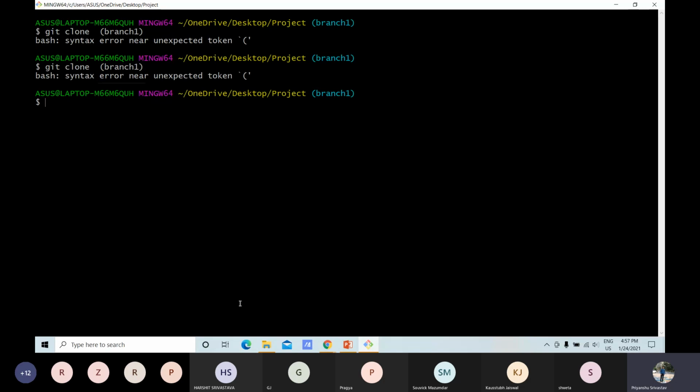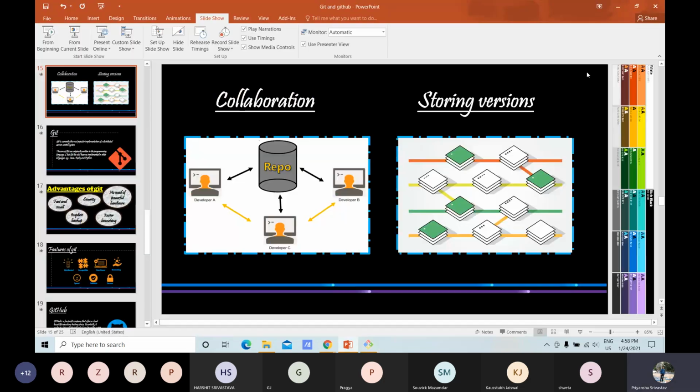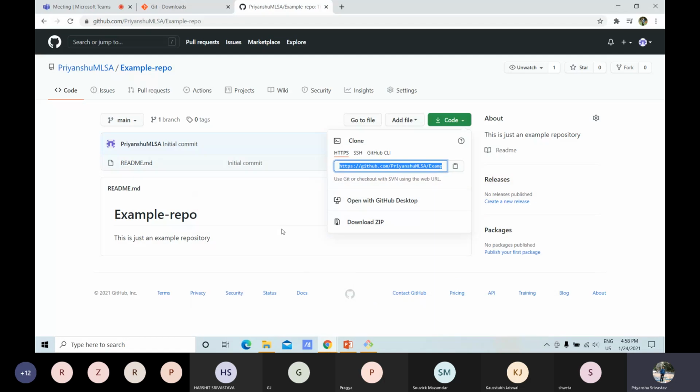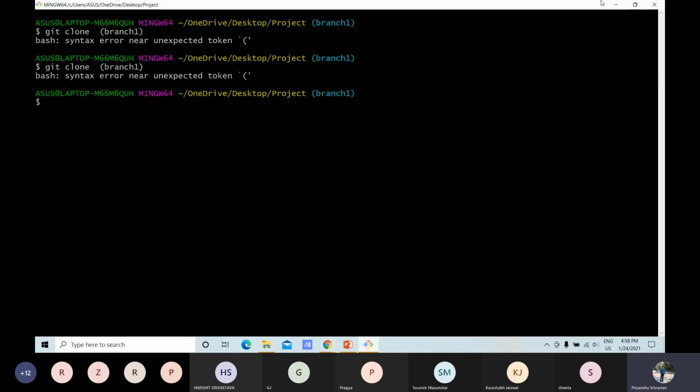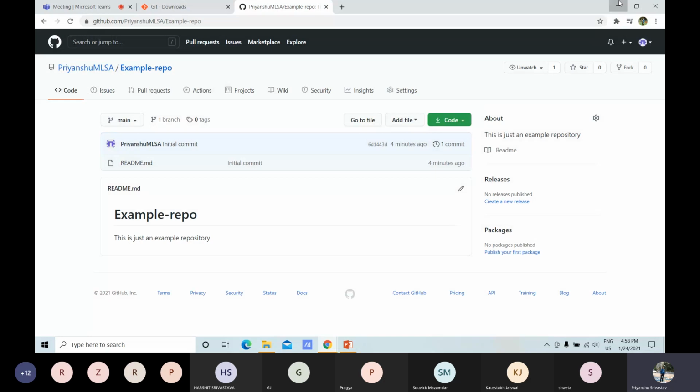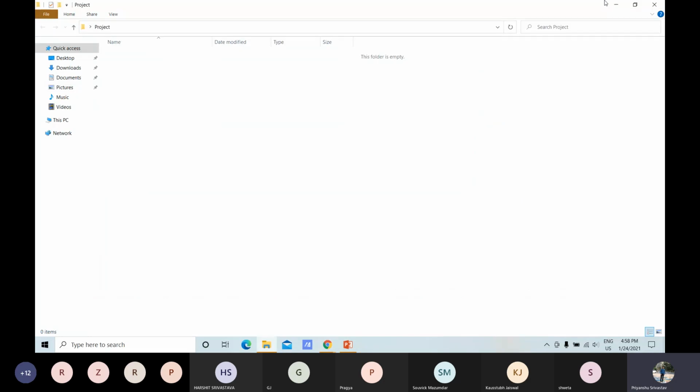I don't know why it is showing some error. Let's delete everything and start again.